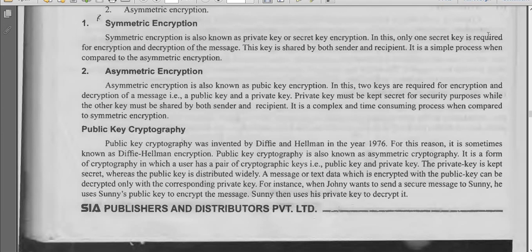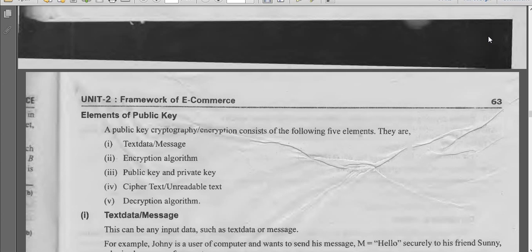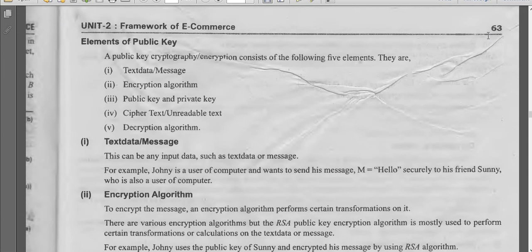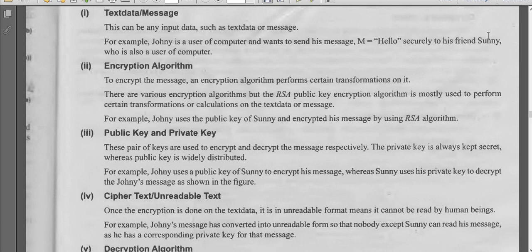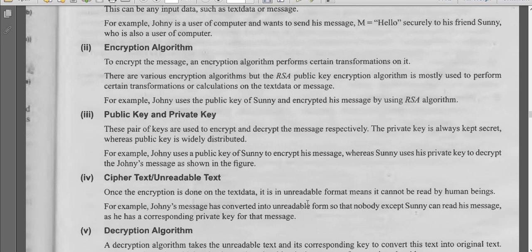Components of public key encryption are plain text, which is the message that is readable or understandable; and the second one is ciphertext, which is provided as an output of the encryption algorithm. The third one is the encryption algorithm, the fourth one is the decryption algorithm, and the last one is the public and private key, which I have just said now.